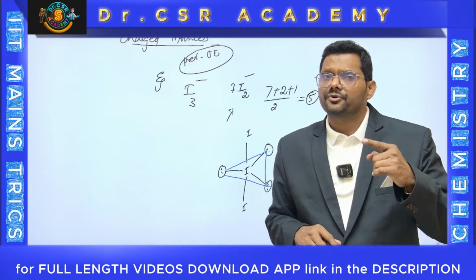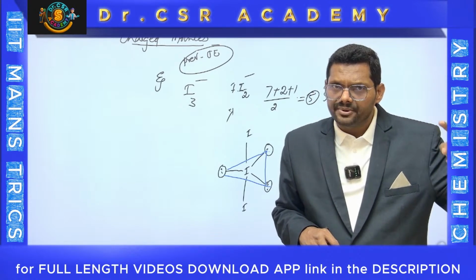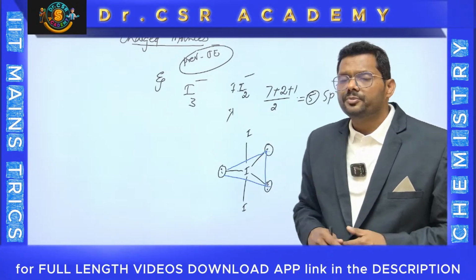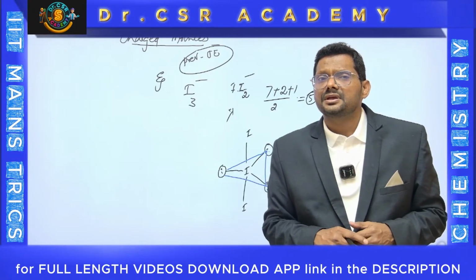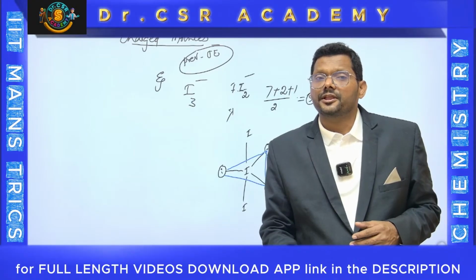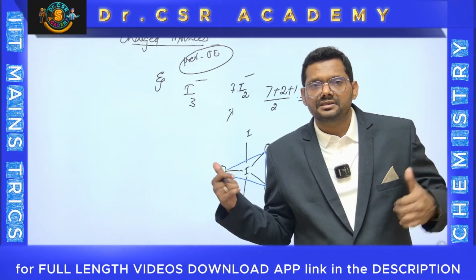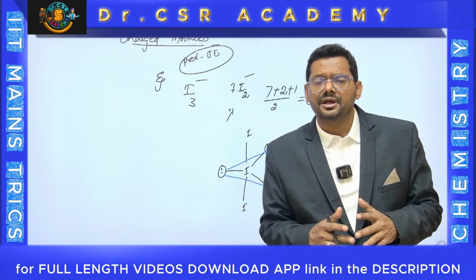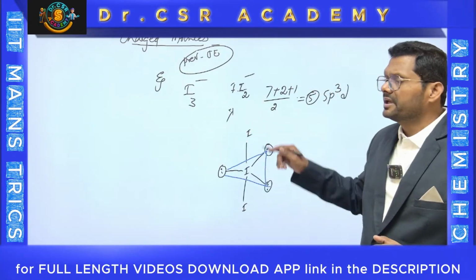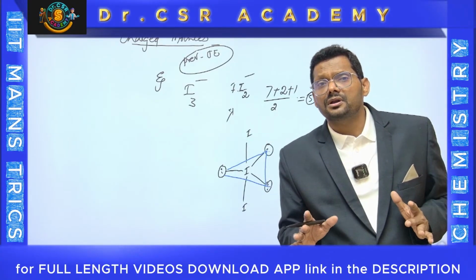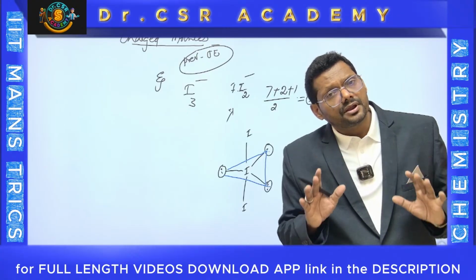No. CO2 is sp hybridized and is AB2, whereas I3 minus is sp3d hybridization but linear. The type is different. They are not isostructural. XeF2 and I3 minus are isostructural because both are sp3d, both are AB2E3.